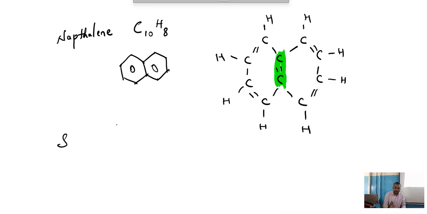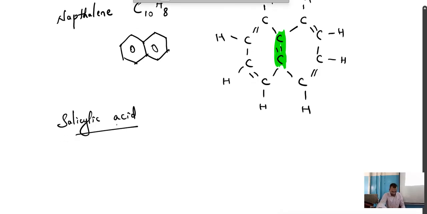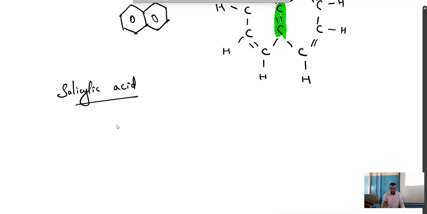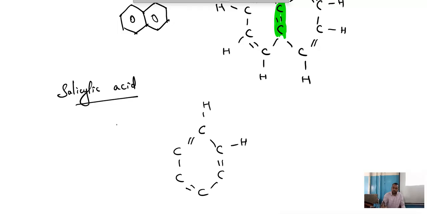And the last one is salicylic acid. Now, how to draw the structure of salicylic acid? For the same benzene ring: single, double, single, double, single, double. This is benzene, right?